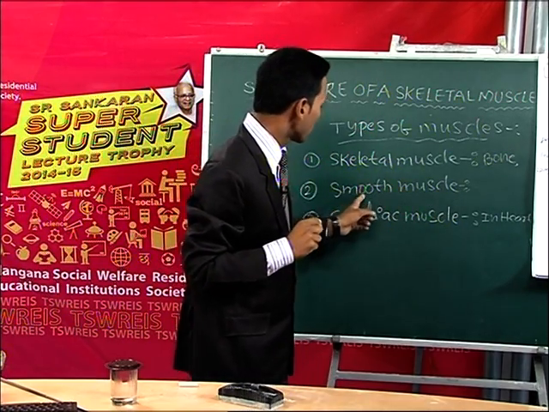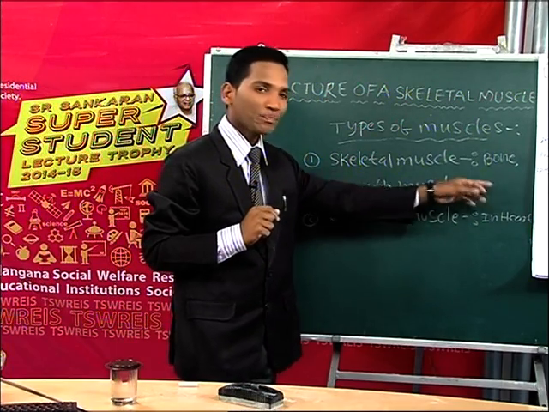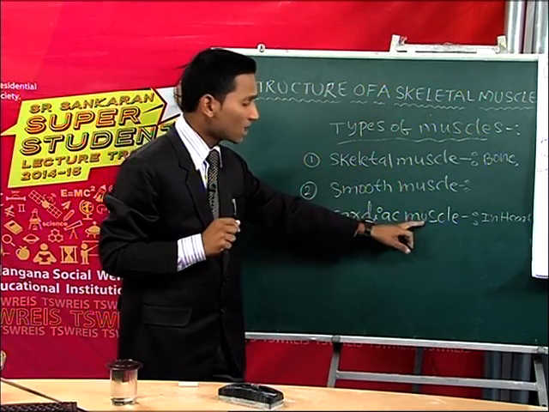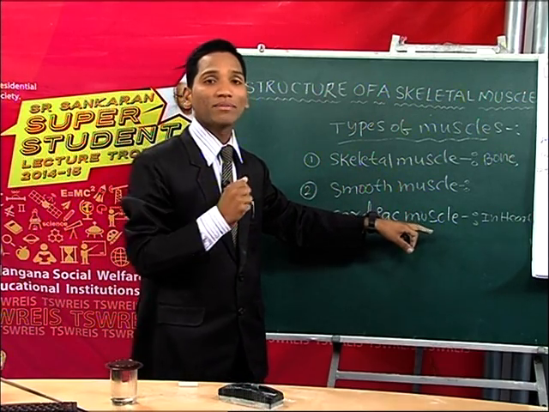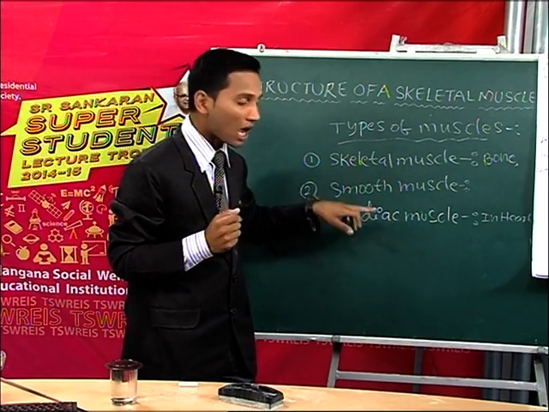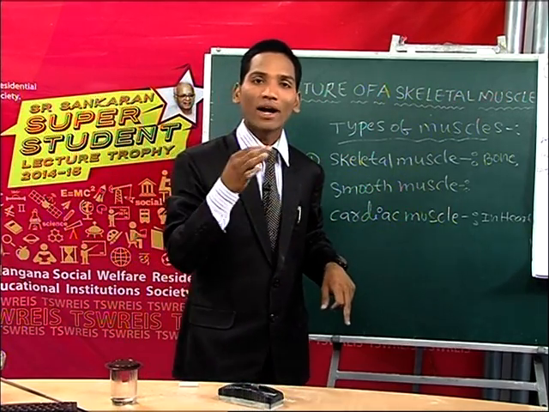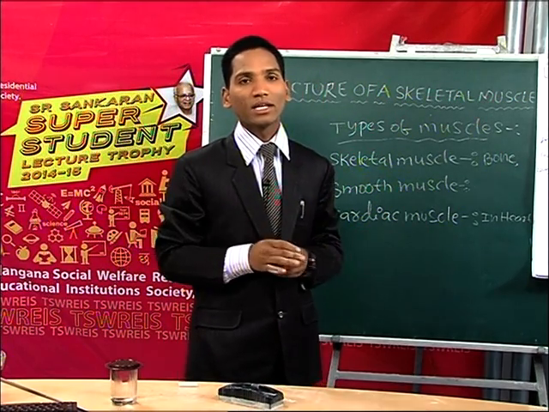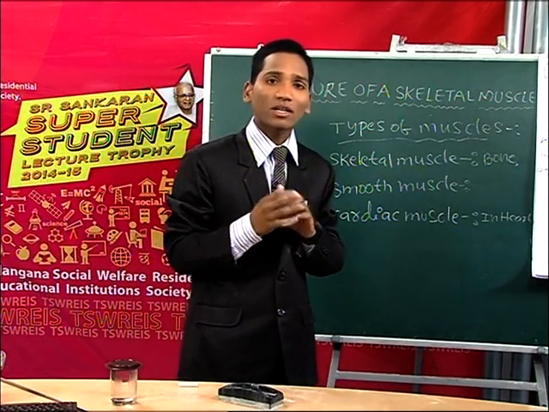They are involuntary in nature and contract very slowly. And cardiac muscles are present in the myocardium of the heart of the vertebrates. That's why they can also be called myocardial muscles, and they are involuntary in nature, which do not work under our conscious control.